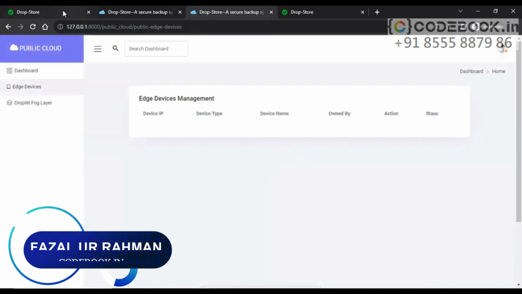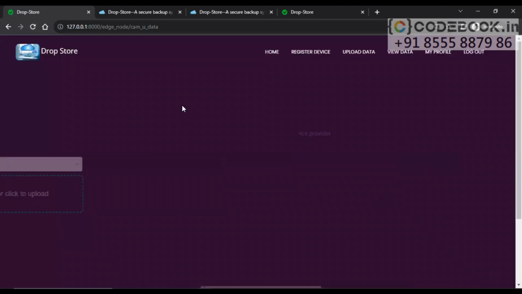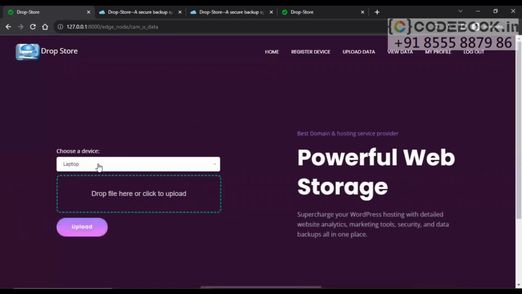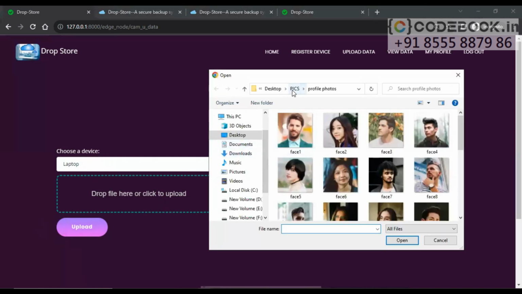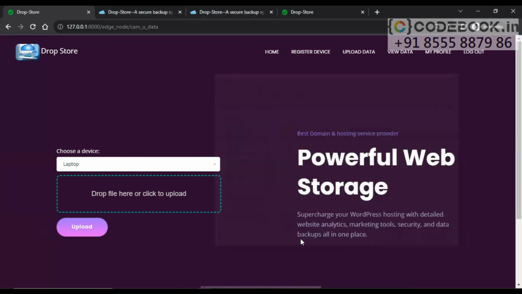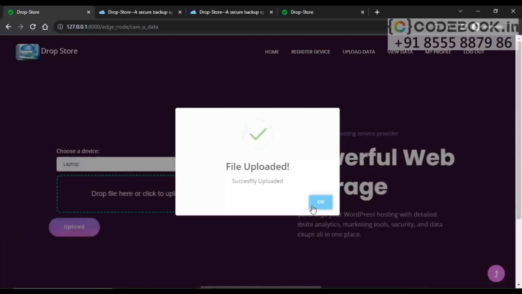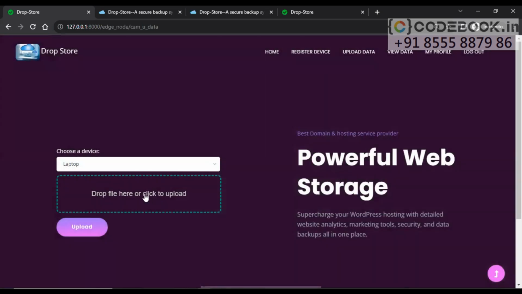Go back to our user and refresh here. Now you can see choose a device automatically: my registered and accepted device is coming. Now I can upload files. Let's try to upload a file here. I select a file, a text file. Upload this. File uploaded successfully. Let's try to upload another file.